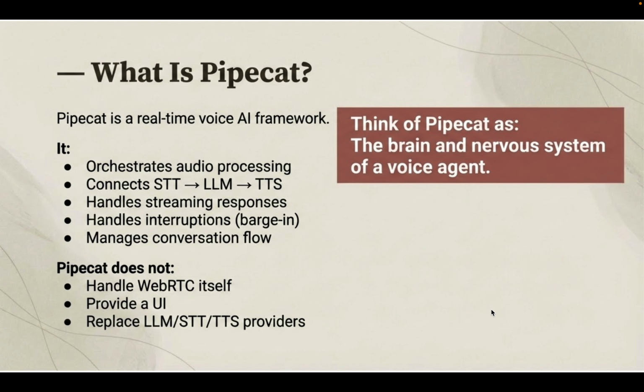Coming to Pipecat, Pipecat lives above WebRTC. Pipecat answers questions like what do we do with audio, when should we think, and when should we speak. Pipecat does not handle networking or replace AI vendors. Pipecat is the orchestration. As a mental model, WebRTC is the ears and mouth, and Pipecat is the brain and nervous system.